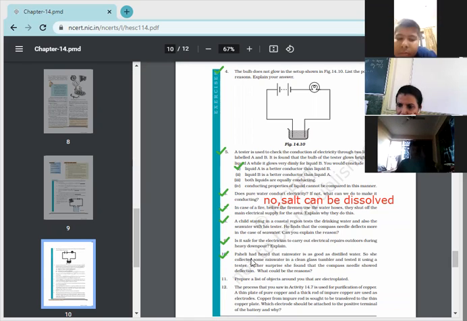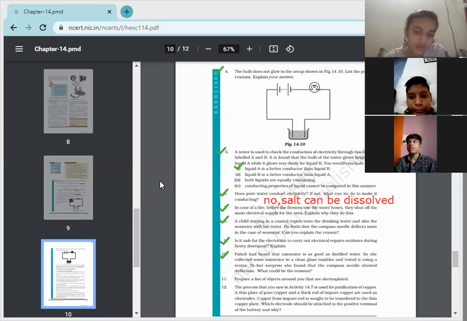Next, question number 10. Paheli had heard that rainwater is as good as distilled water. So she collected some rainwater in a clean glass tumbler and tested it using a tester. To her surprise, she found that the compass needle showed deflection. What can be the reason? When she tested the rainwater, the magnetic needle was showing deflection. What can be the reason for that?